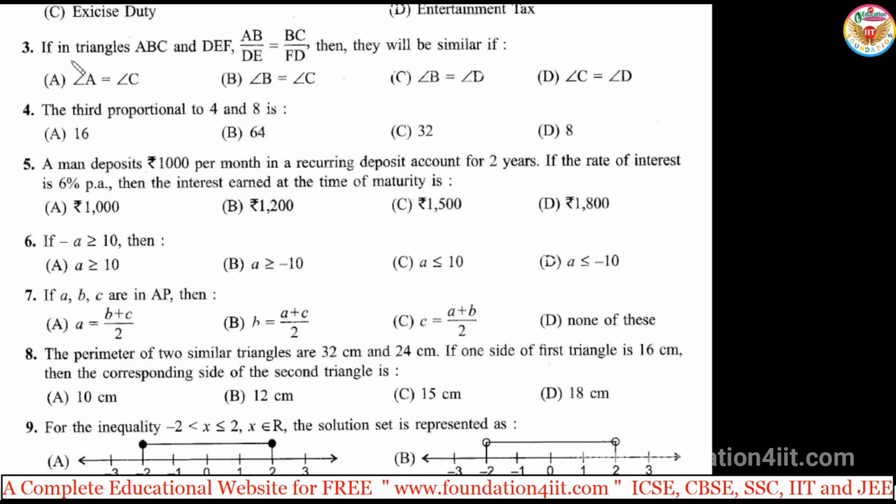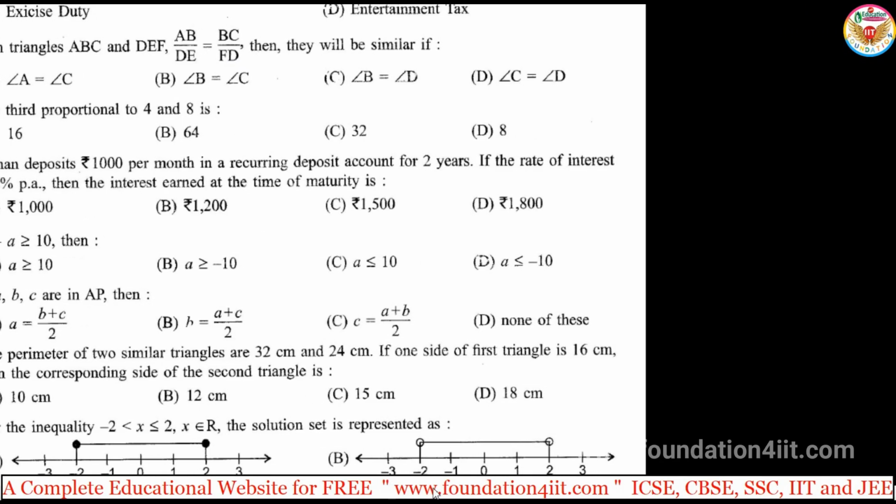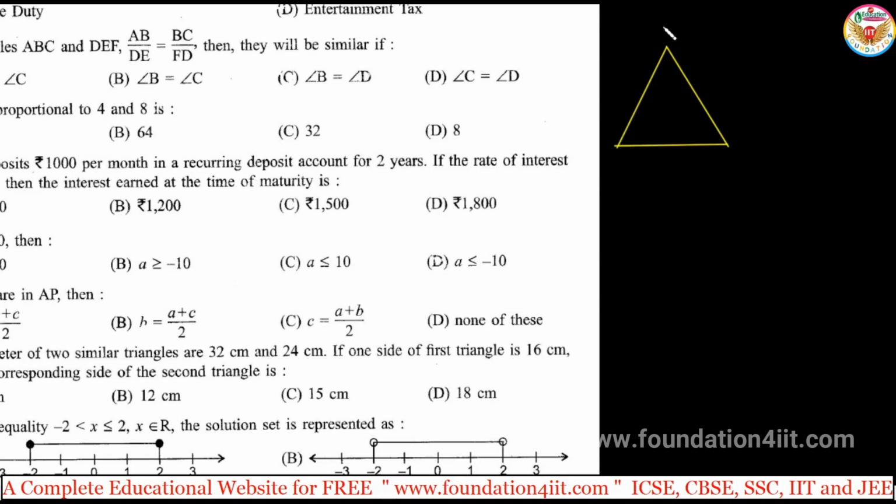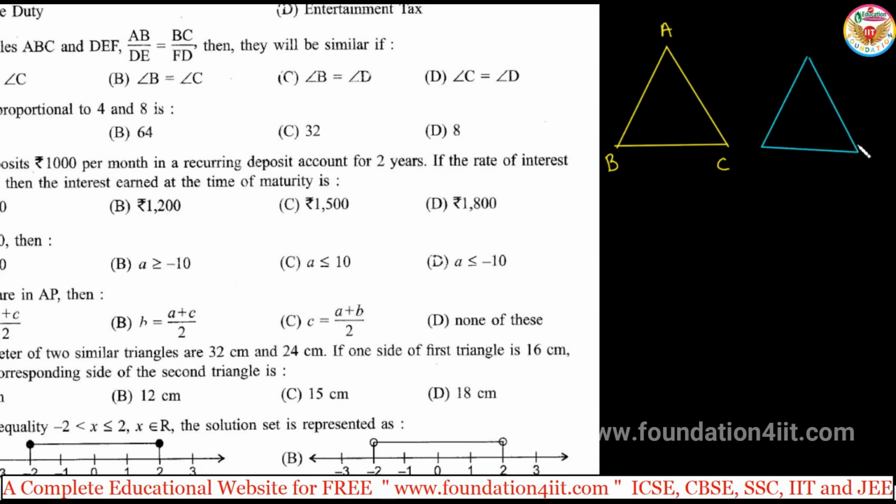Next one. If in triangles ABC and DEF, AB by DE is equal to BC by FD, then they will be similar if... First let us draw the two triangles as similar ones. ABC is a triangle. Let us take A at the top, B on the left side and C on the right side. In the same way take DEF also. One more triangle, and since both are similar, the placement is the same.